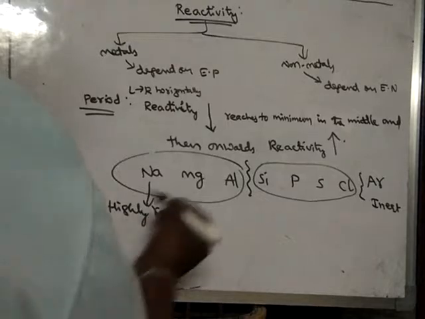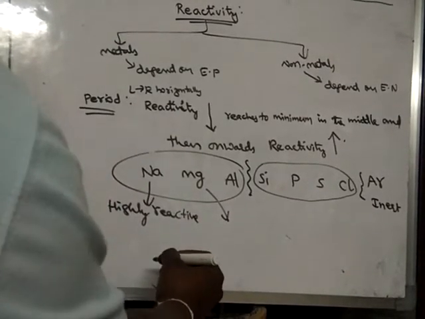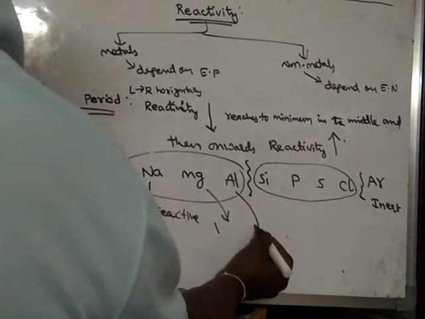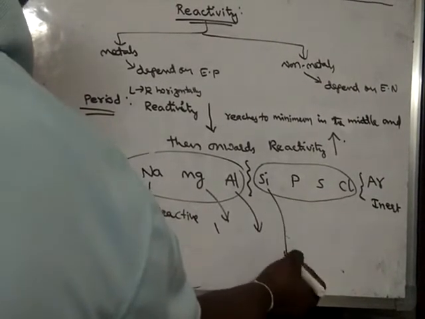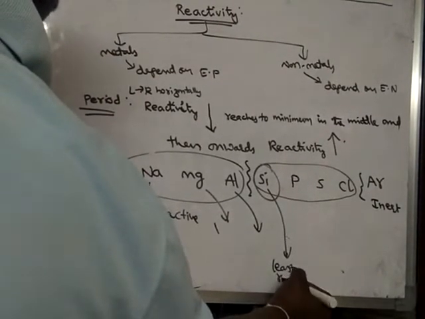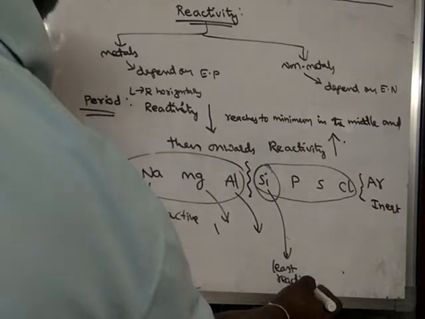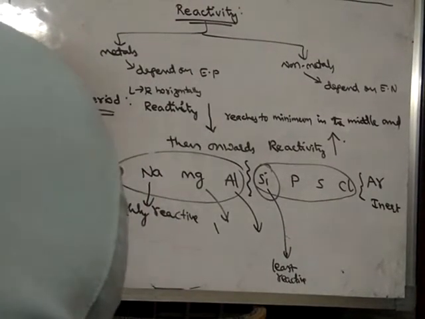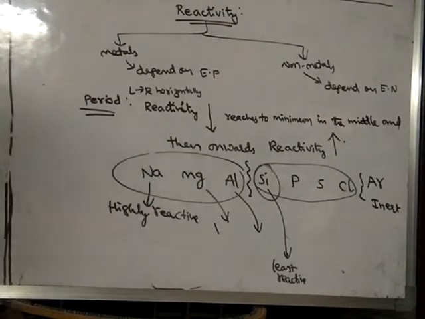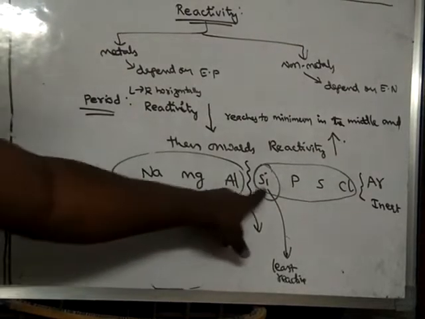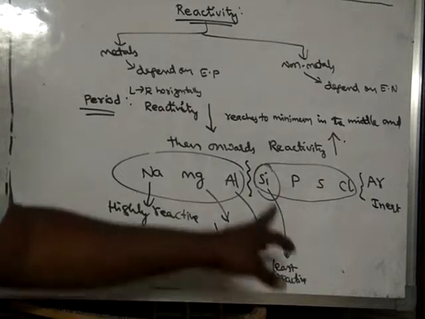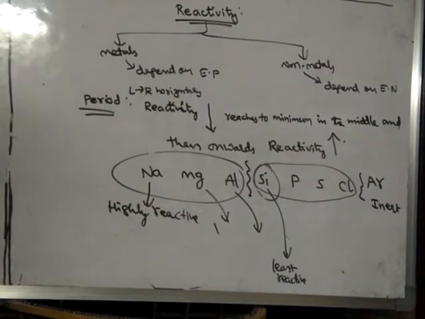Magnesium is somewhat less reactive, and aluminum is less reactive still. The reactivity decreases from sodium to magnesium, then to aluminum, and from aluminum to silicon it falls down, and silicon is the least reactive element.